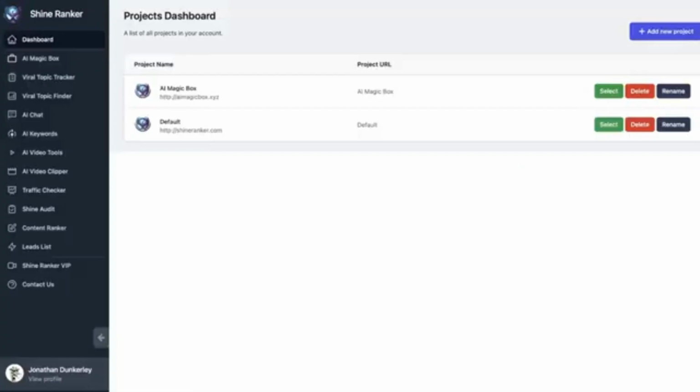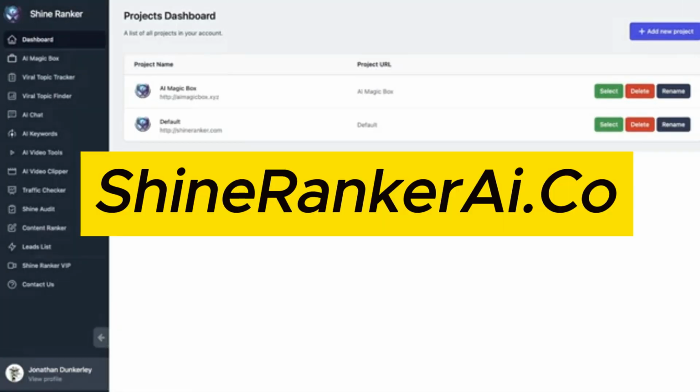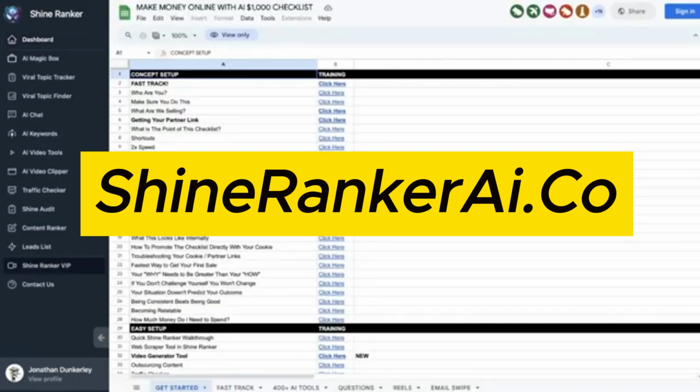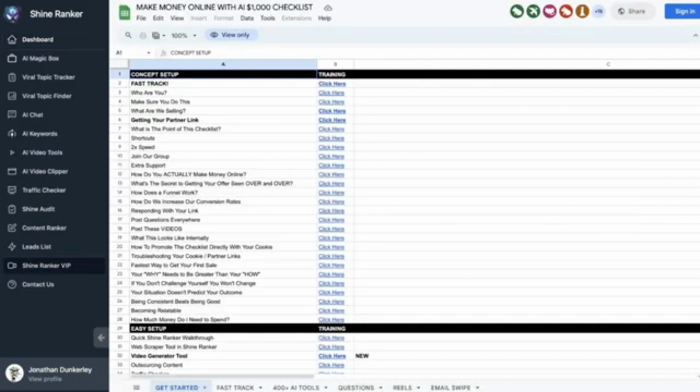Once you're in your Shineify account, which you can get at ShineRanker, if you ever have any questions, just come down here to the ShineRanker VIP tab. In here, there is an abundance of tutorials and setups. If you ever have any questions on how to make money using this system and this tool, this is your best resource to go to. So go here first, and your question will likely be answered.